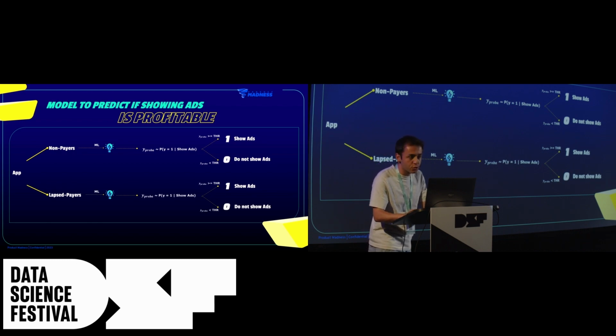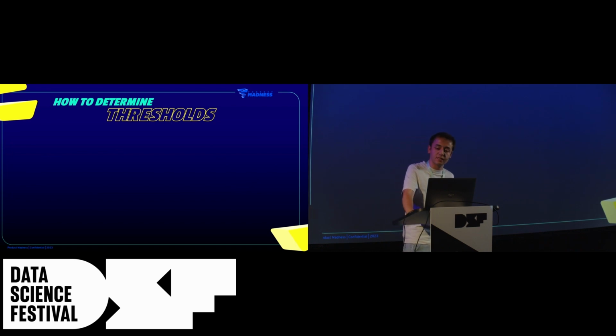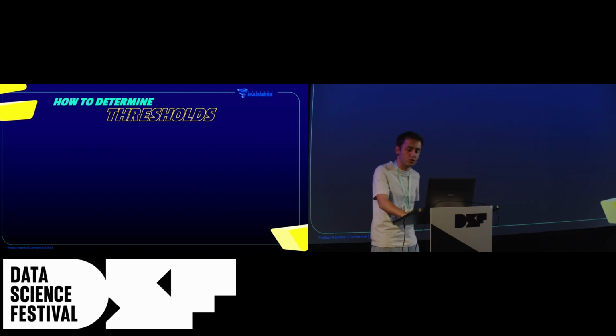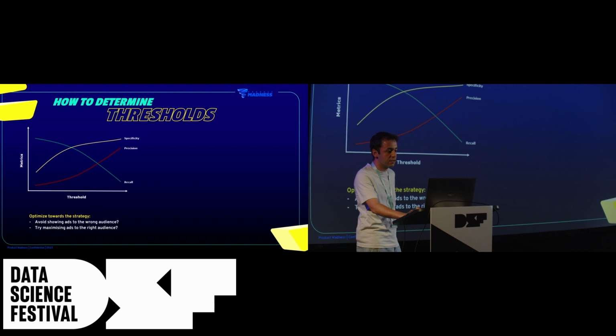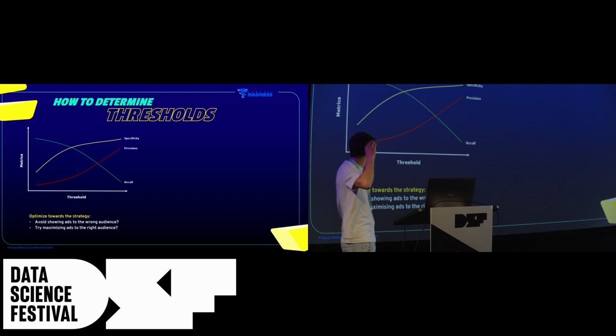But another question is, how do we determine such a threshold after coming up with all these models? How should we decide what is the optimal threshold for this case? Well, one usual thing we can do is look at the classical classification metrics and bear in mind what our main objective is.